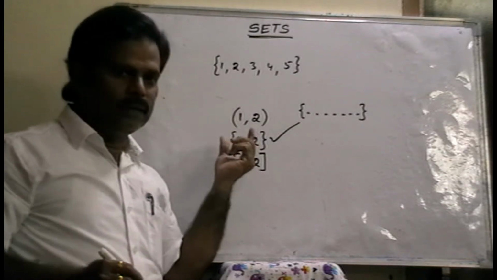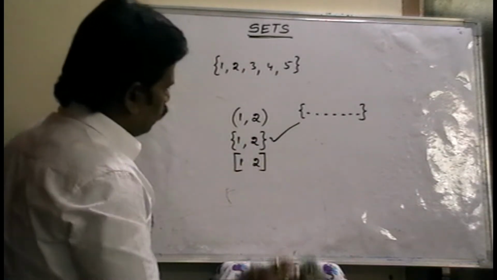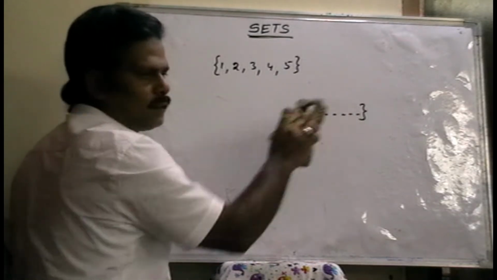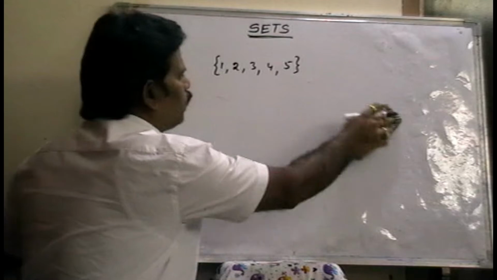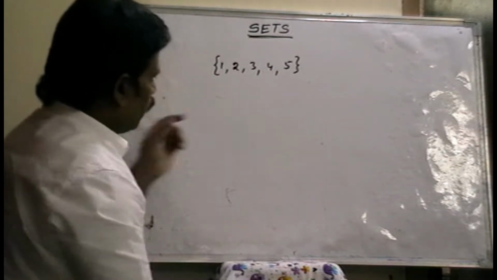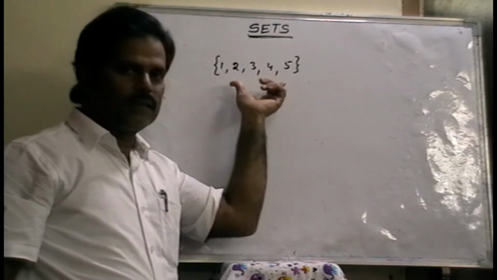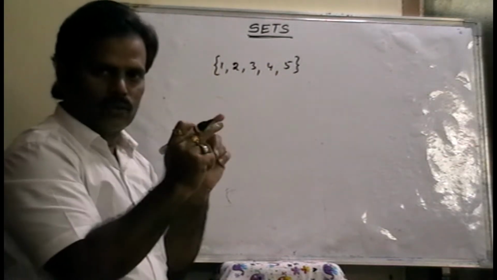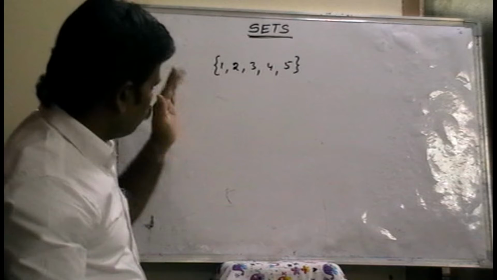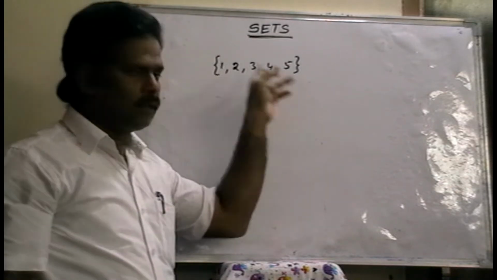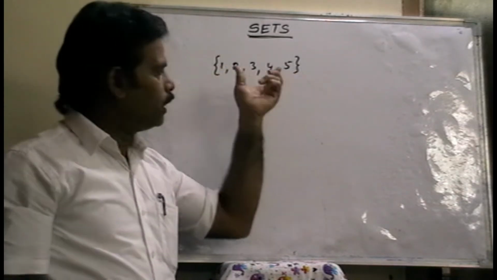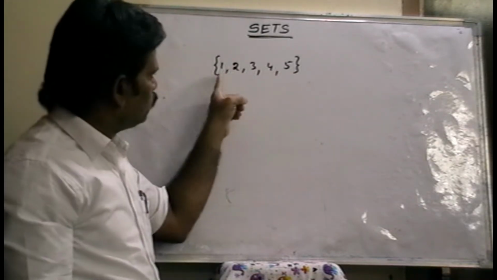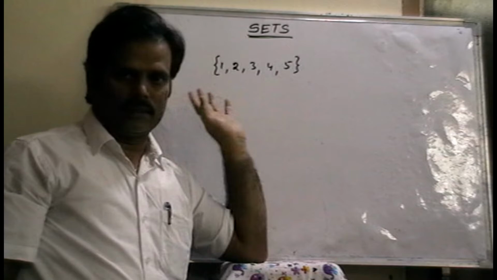So the elements which are enclosed between only flower brackets are called a set. That is the first condition. And one more condition: no element should be repeated. Every element appears only one time; the elements do not repeat in this set.